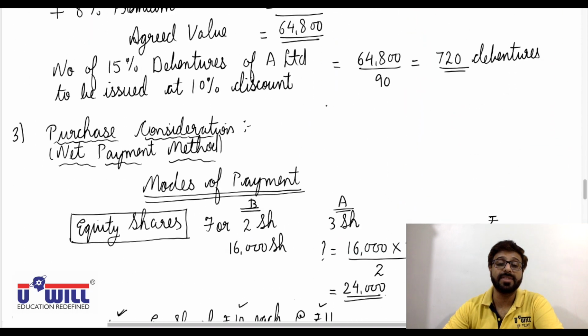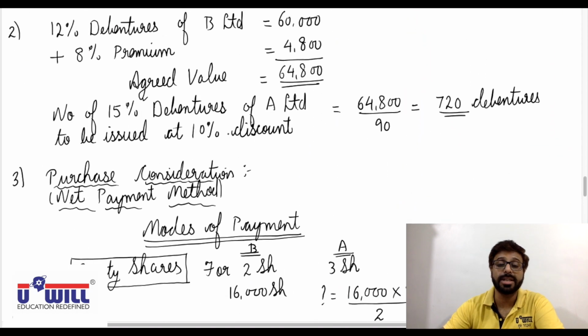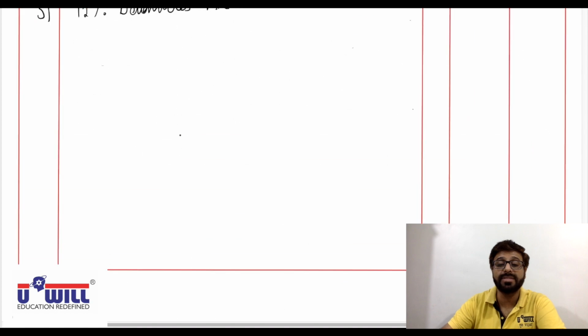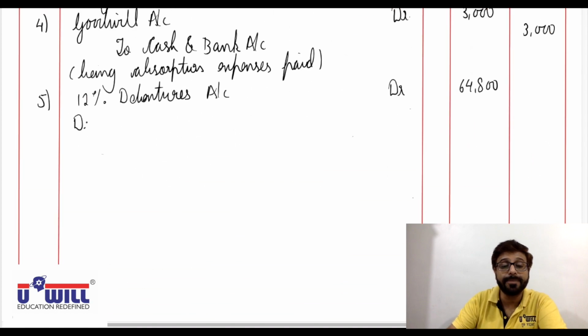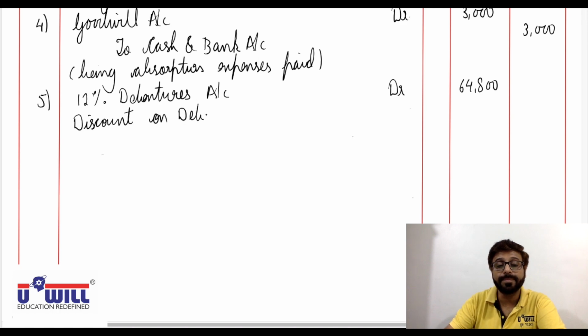You all can see here in the first adjustment, 15% debentures are issued at discount, 720 debentures are issued, 10% discount, 10 rupees. So that discount of 720 debentures we will debit. Discount on debentures account debit with what amount? 720 into 10, 7,200.